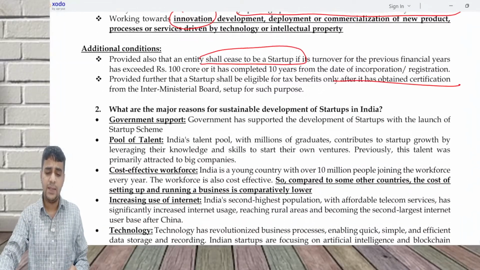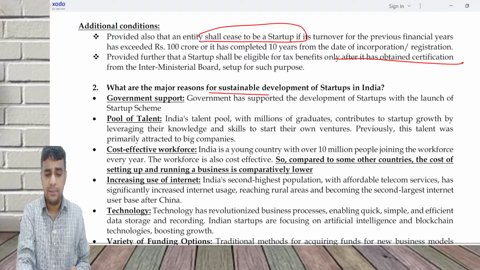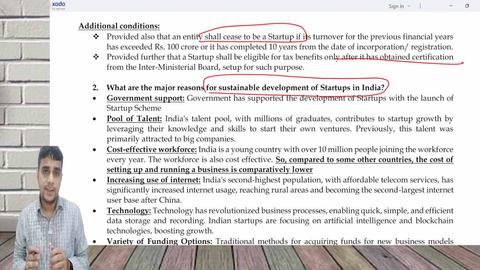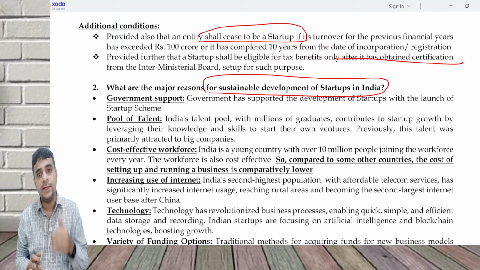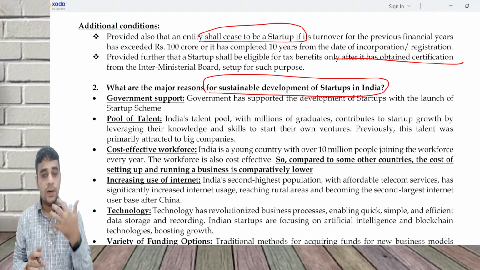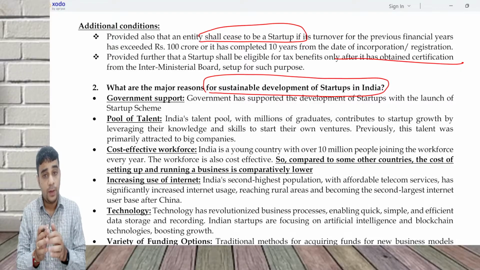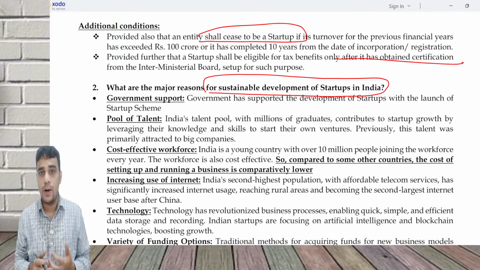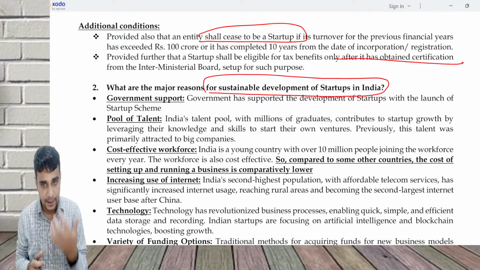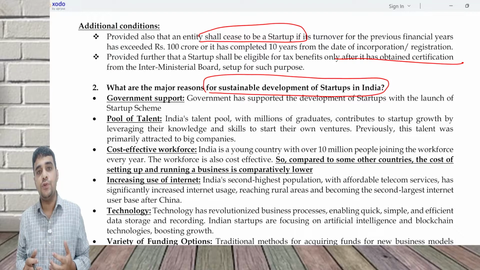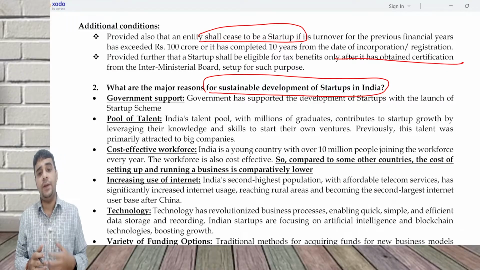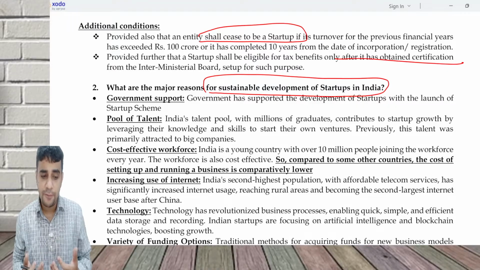What are the major reasons for sustainable development of startups in India? In India's context, startups have been increasing year on year. Some years back, there were very few unicorns. Now, every year, some unicorns keep getting created. So multiple unicorns are there in the country. A unicorn is basically a company or startup whose value is more than 1 billion US dollars, approximately rupees 8,000 crore. Many startups have been coming in because of multiple things.